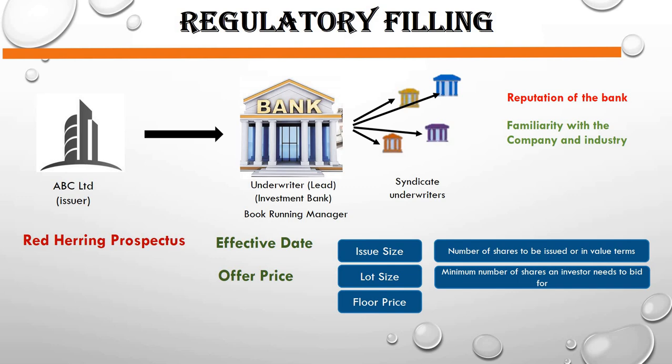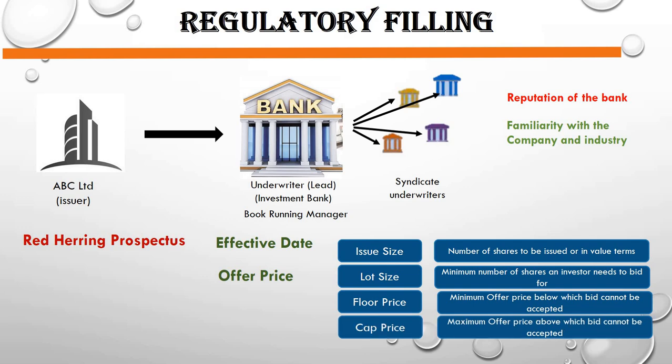Then the company will be declaring the floor price. Floor price means the minimum offer price below which the bid cannot be accepted. Cap price is the maximum offer price above which a bid cannot be accepted. The difference between floor price and cap price is known as the IPO price band, and the difference between the floor price and cap price will be a maximum of 20%. That means if your floor price is 100, your cap price will be 120.